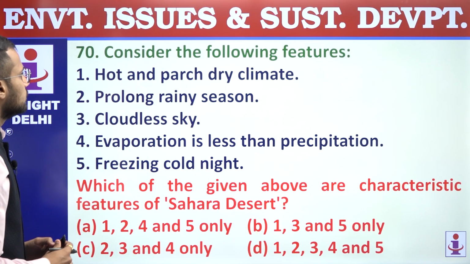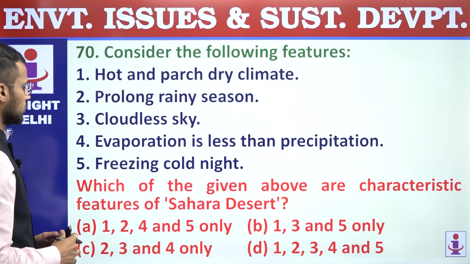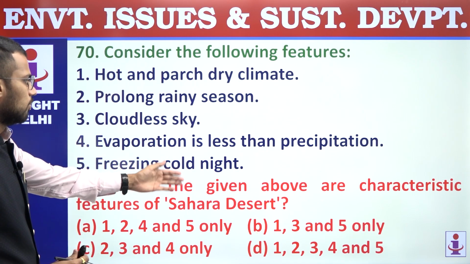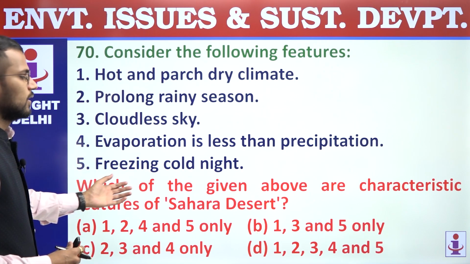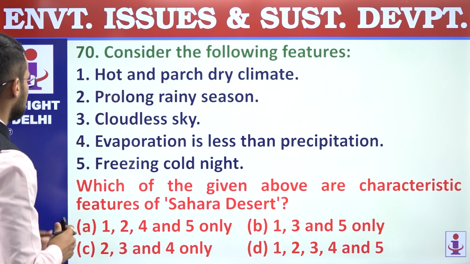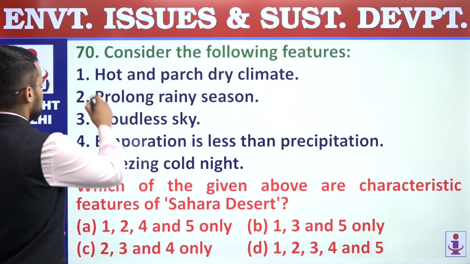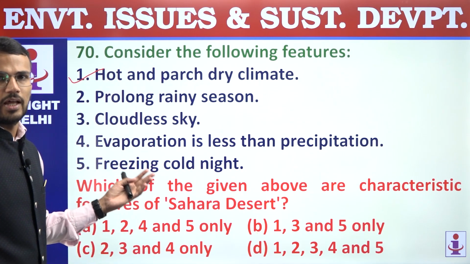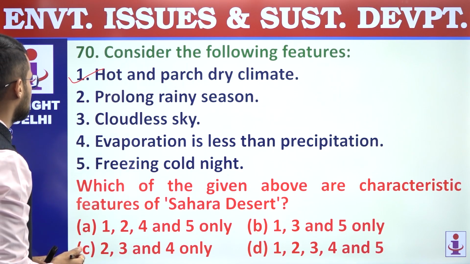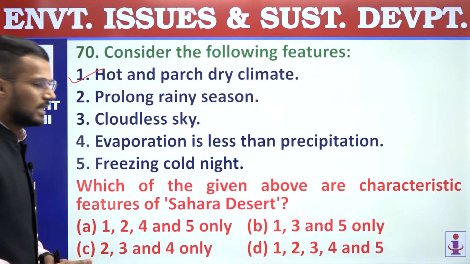70. Consider the following features. Which of the features given above are characteristic features of the Sahara Desert? First, hot and parched dry climate. Correct statement, right? Because in a desert we will have this kind of climate. Second, prolonged rainy season. Incorrect.